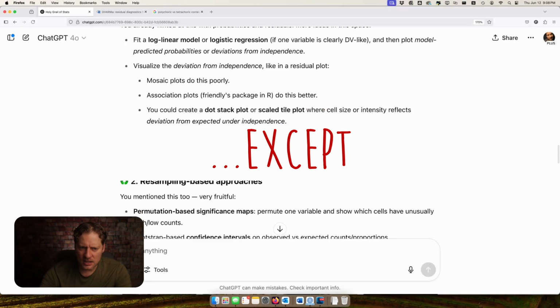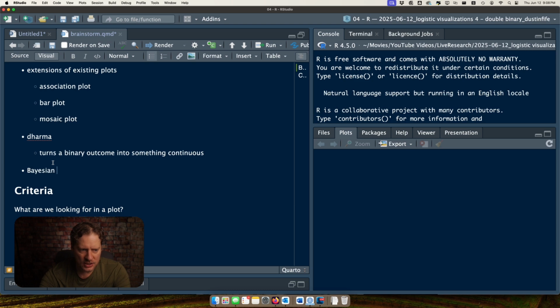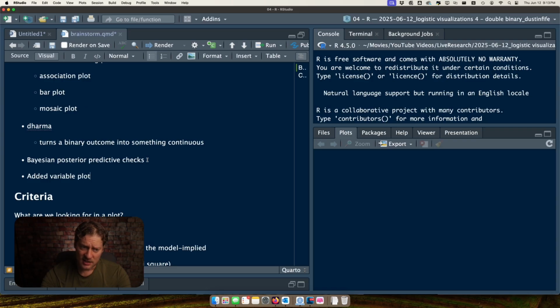Fit a Bayesian model and plot. Ooh, yeah. Bayesian posterior predictive checks. Oh, I thought of another idea. Added variable plot. That's actually a really good idea.